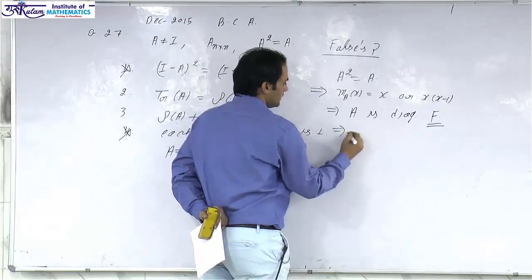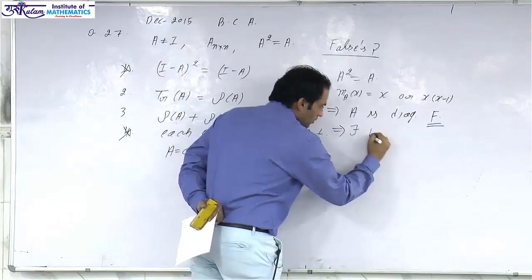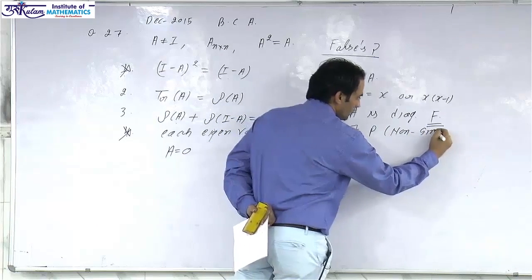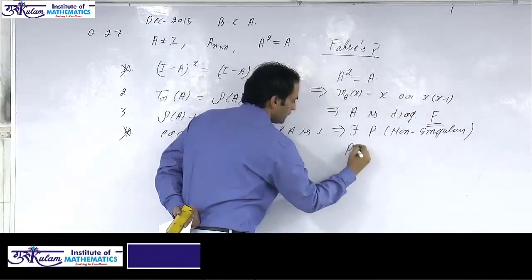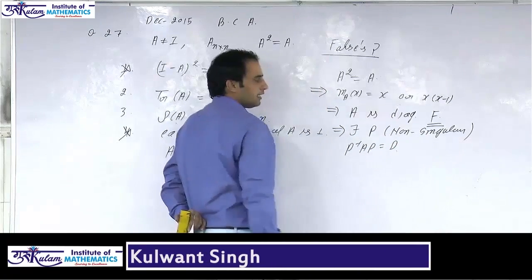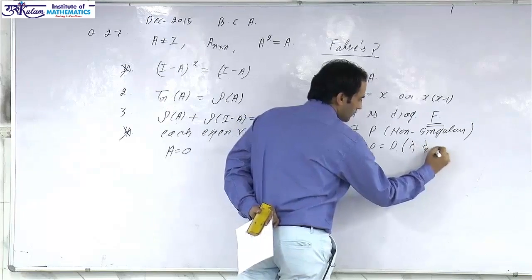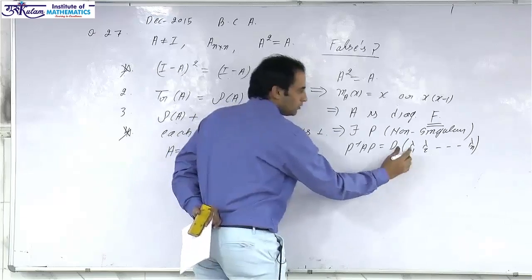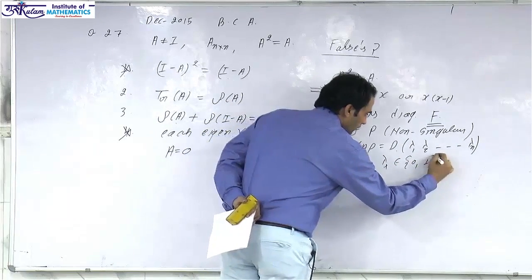This implies there exists a non-singular matrix P such that P inverse AP equals a diagonal matrix, and the diagonal entries of this matrix are lambda 1, lambda 2, up to lambda n, where lambda i are eigenvalues, that is, lambda i belongs to either 0 or 1.